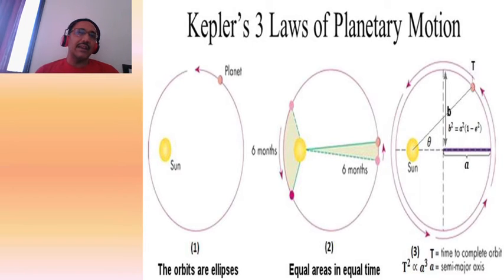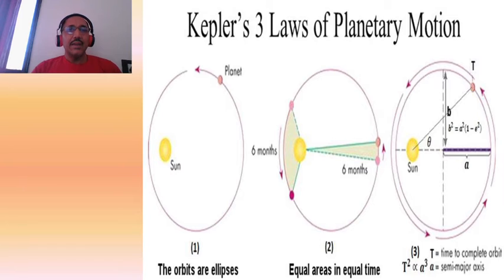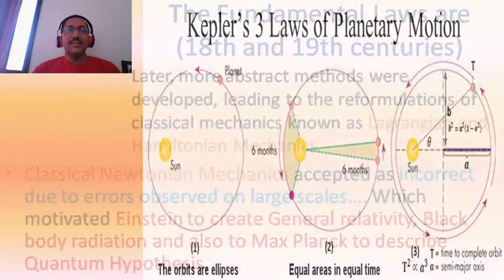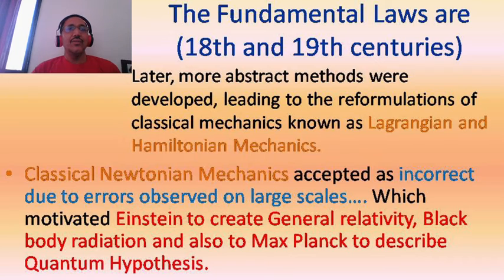Semi-major axis is along the x-axis, semi-minor axis is along the y-axis; this measures the a value, and on the y-axis this measures the b value. The square of the period of revolution is directly proportional to the cube of the semi-major axis. We know that the time required to complete one revolution is called the period. These three laws are fundamental laws of Newtonian mechanics, developed in the 18th and 19th centuries.